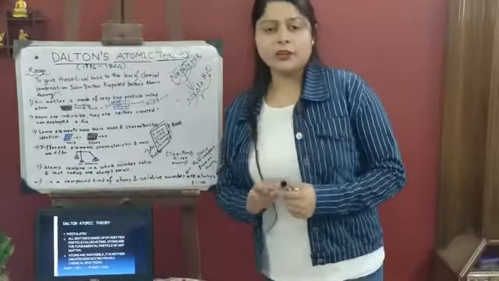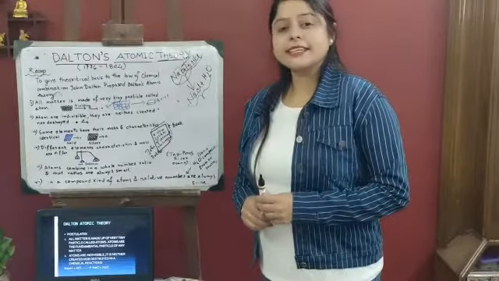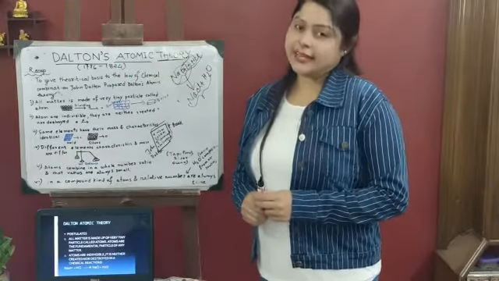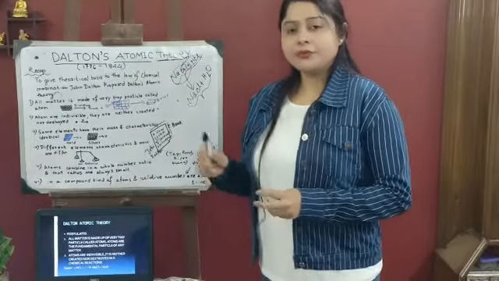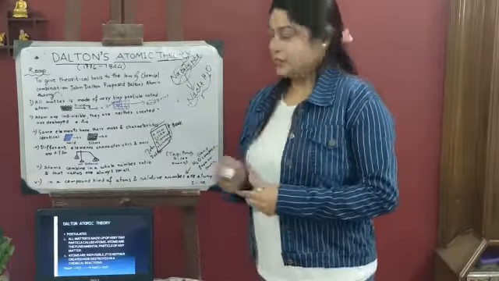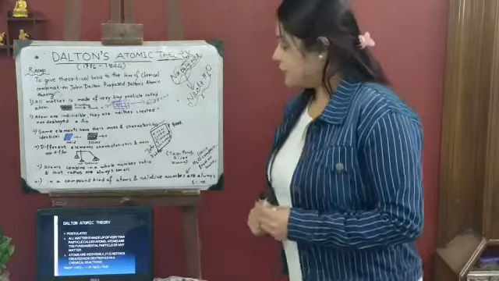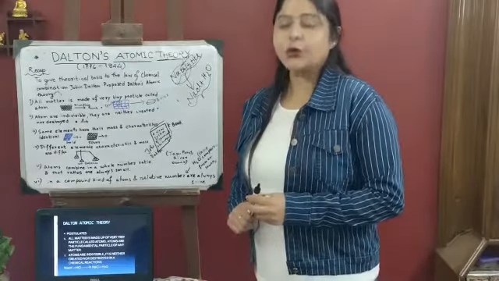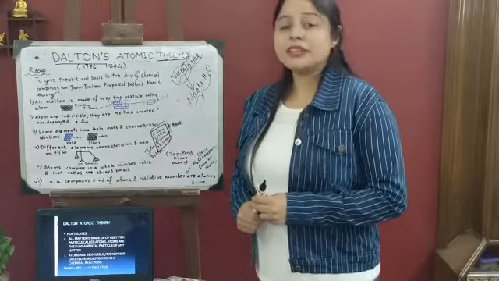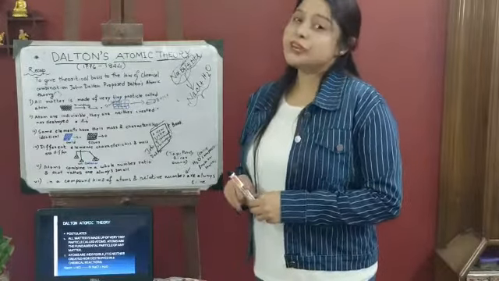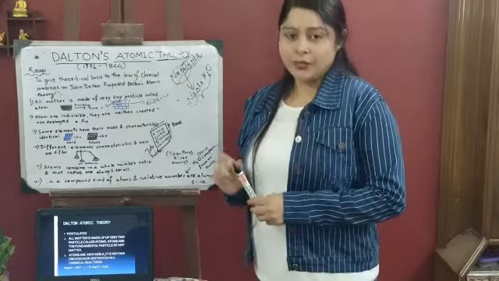From the second law of chemical combination, Dalton came to the conclusion that the elements in a compound are alike in nature, even if we bring them from another part of the world. So let's see what Dalton has proposed in his theory. In his first postulate, he said that all matter is made up of very tiny particles, which he called atoms, and the atom is the fundamental unit of matter.